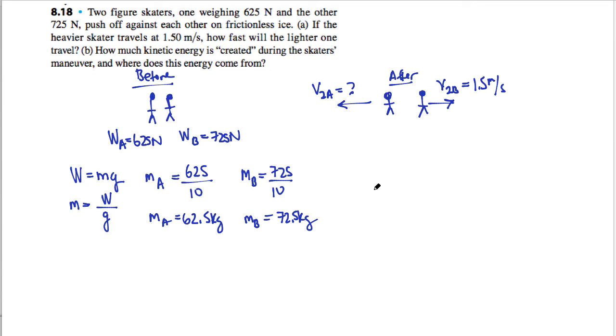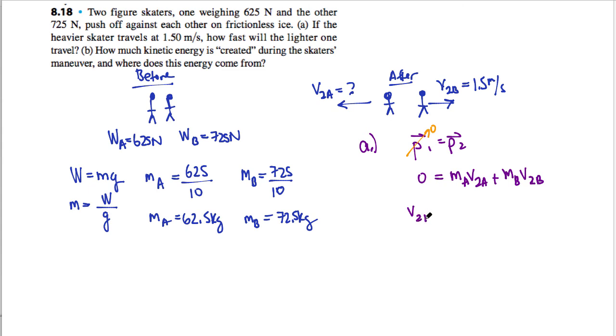So this screams conservation of momentum. So conservation of momentum will be P1 equals P2. And so for this, my initial momentum will be 0. I'm going to go ahead and start simplifying it before I do anything else. So they're just together, then they push off. So 0 will be equal to the mass of A times the final velocity of A plus the mass of B times the final velocity of B.